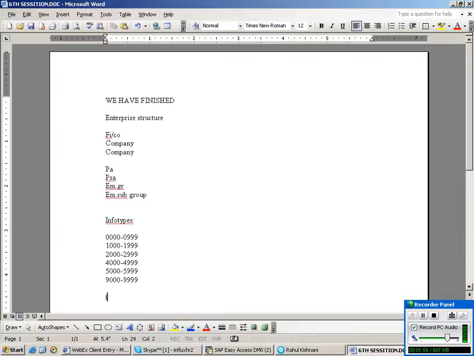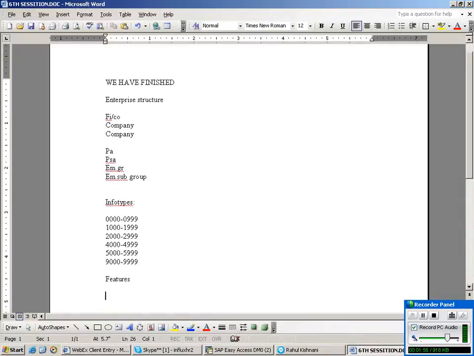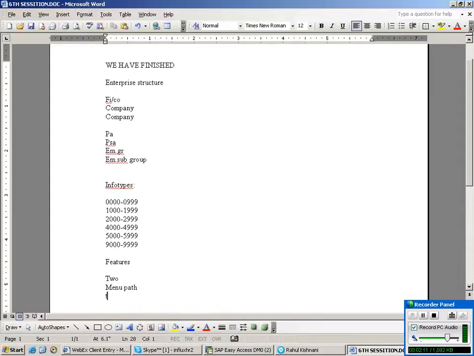After this, we have discussed in detail about the feature. A feature is a system control object which is used to default the value from IMG to SAP Easy Access to the infotype. Right? This can be maintained in two ways. One is the menu path, the second one is the T code. The T code, I told you, is PE03.